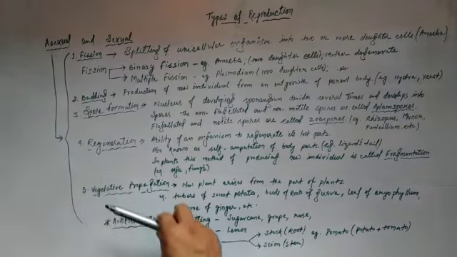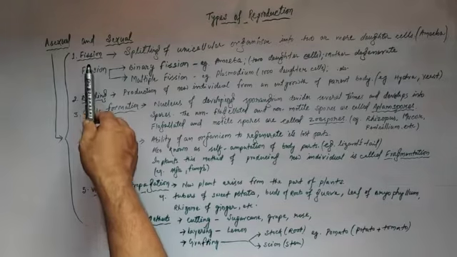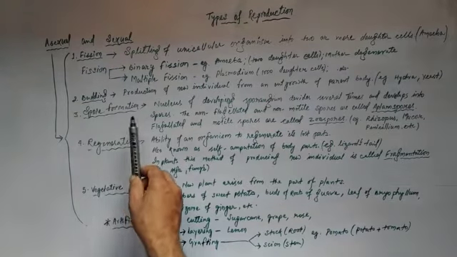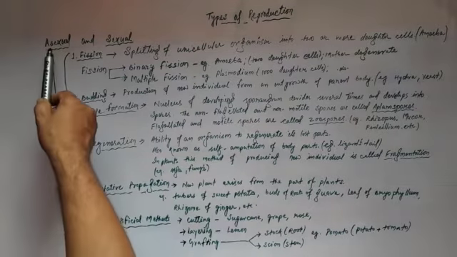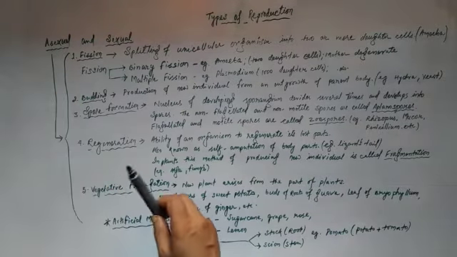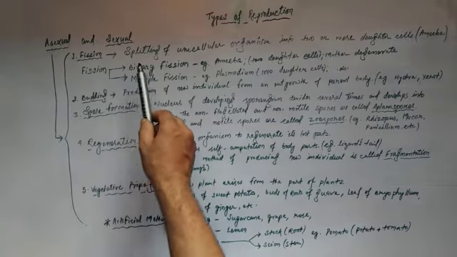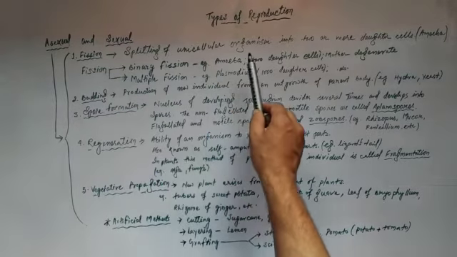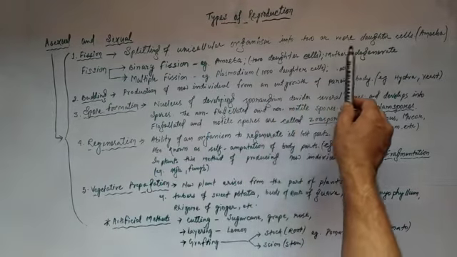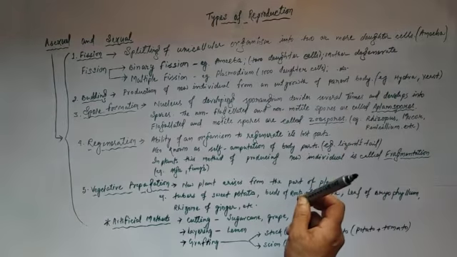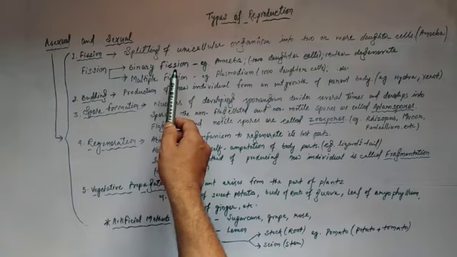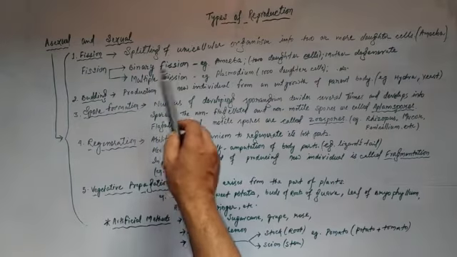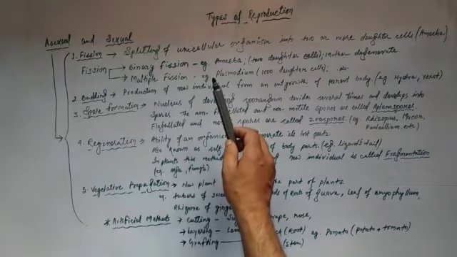I have drafted some types of asexual reproduction: fission, budding, spore formation, regeneration, vegetative propagation, and at the last, the artificial method of asexual reproduction. Students, in fission, a splitting up of unicellular organisms into two or more daughter cells takes place. There are two types of fission: binary fission and multiple fission. In binary fission, say for example amoeba,